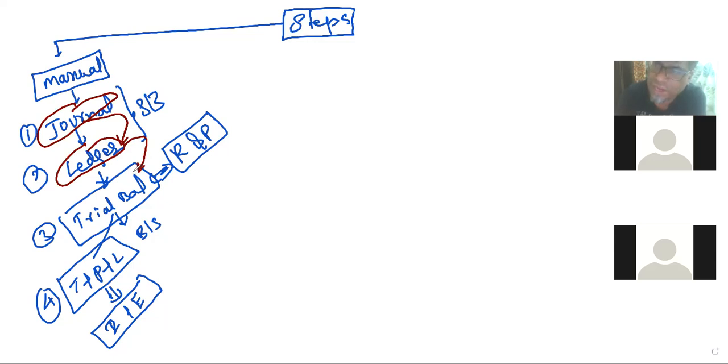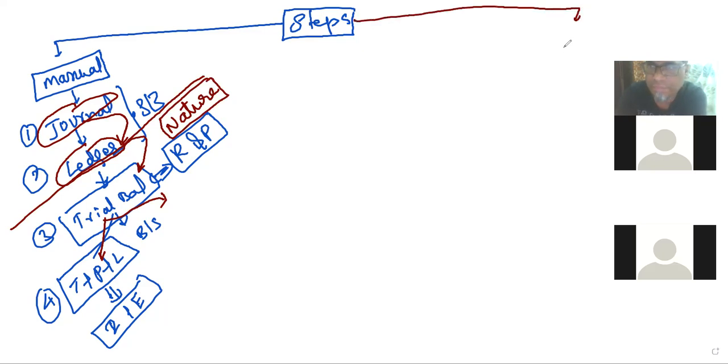After preparation of the trial balance, if it is agreed, we can transfer the ledger balances to the trading and profit and loss account and balance sheet based upon the nature. So when we are deciding the nature, here, after preparation of the ledger, we are defining the nature of accounts.